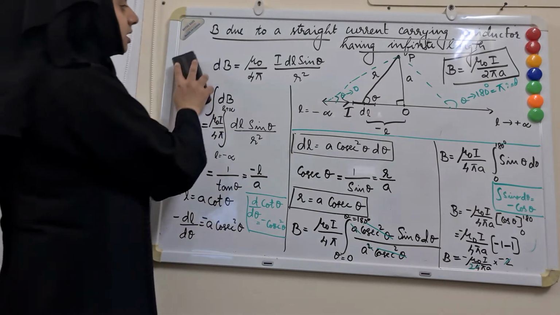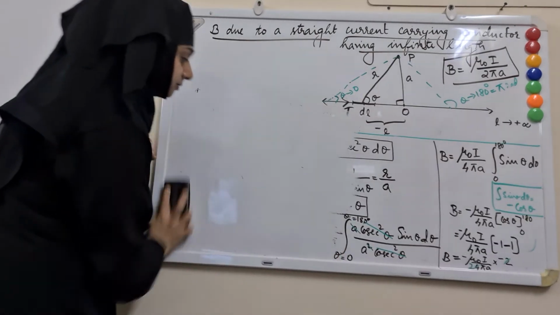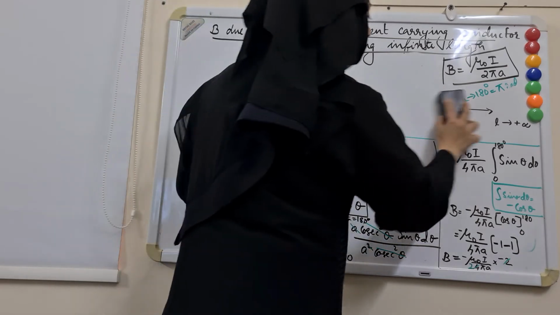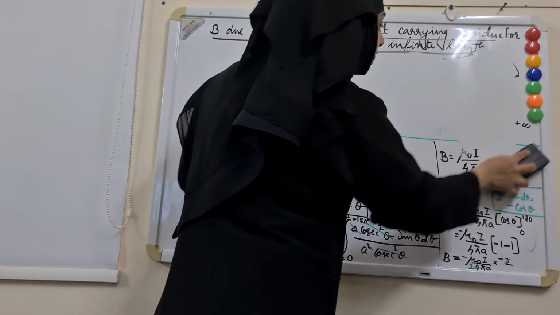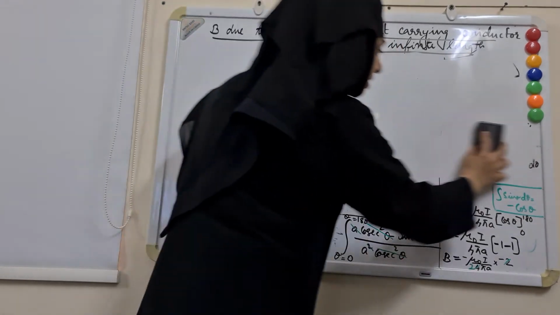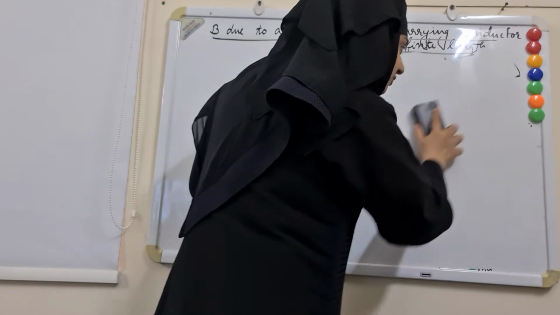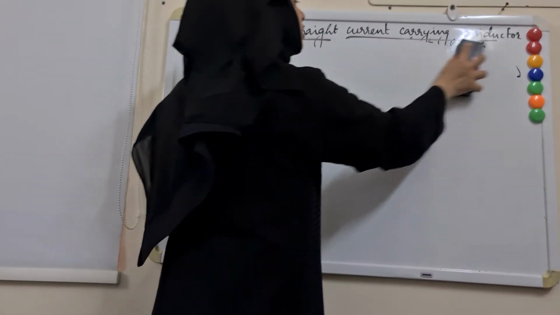So let me now finish this. And we will see how we can also use the same Biot-Savart law in order to derive an expression for